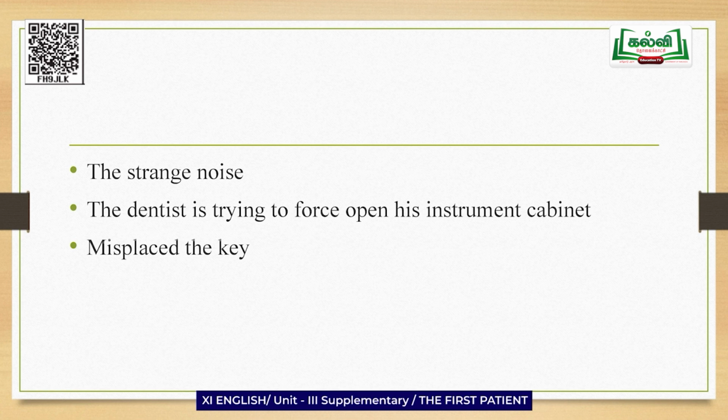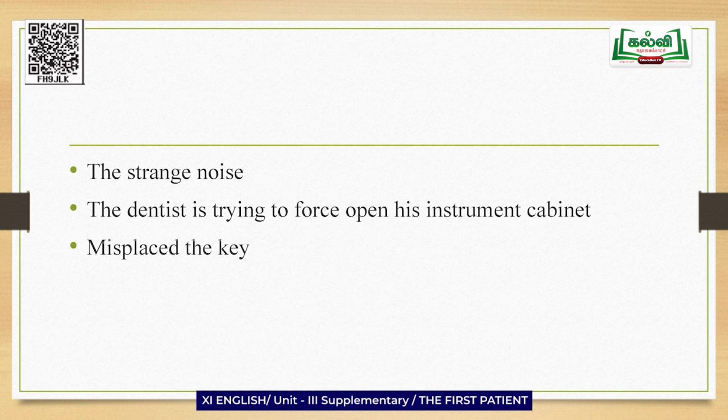And the strange noise is because the dentist is trying to force open his instrument cabinet. Now, woman 1 recovers from the wild imagination and becomes calm. Joe and his wife went out.